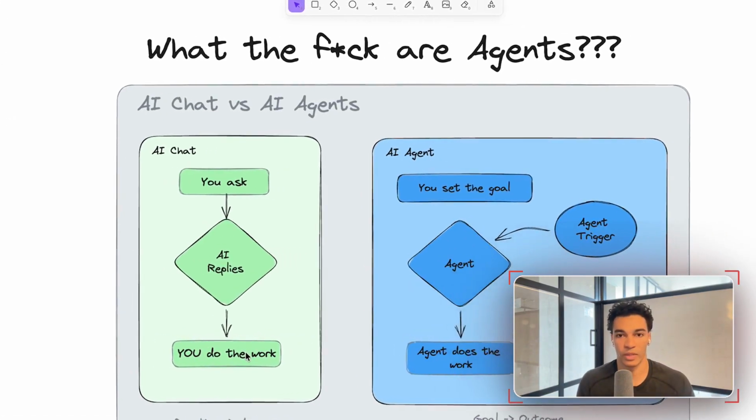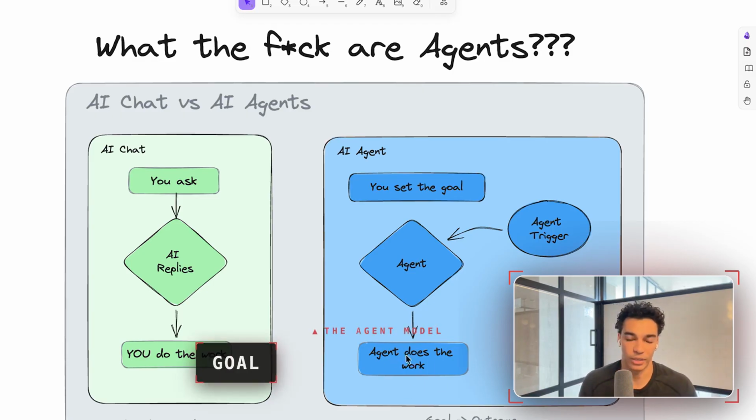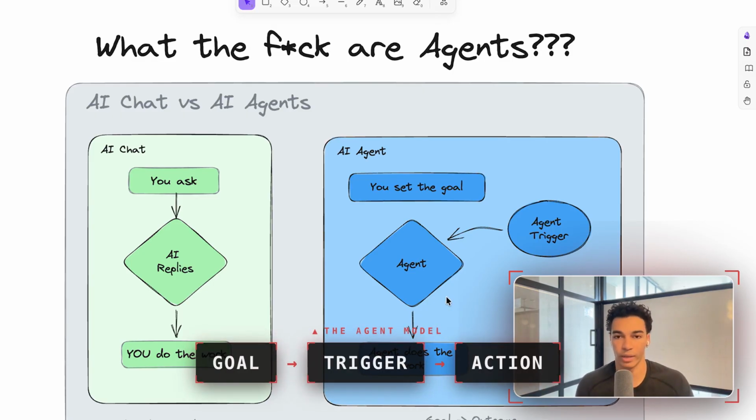Now, the difference with the AI agent is that the model looks a little bit different. So you set the agent a goal. In this case, that goal would be, I need you to reply to all of my emails from clients. And maybe this wouldn't be a great goal, but we're just using an example here. Then the agent is going to get triggered by something. In that case, that is an inbound email from a client. And then the agent is going to actually do the work for you, right? So what would that look like here?